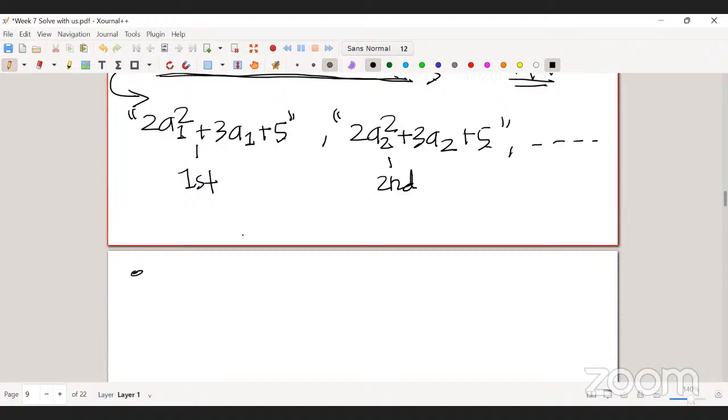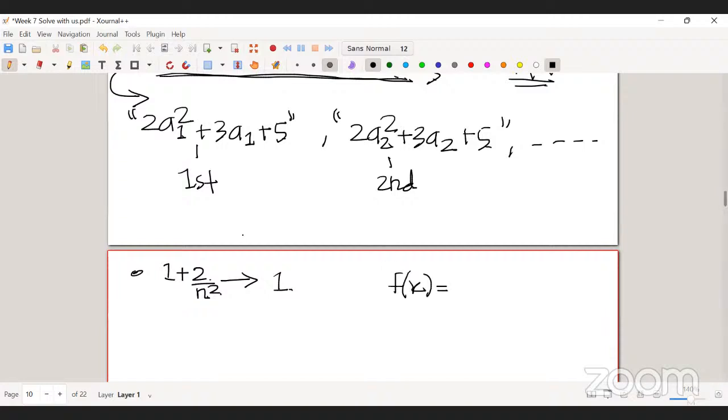1 plus 2 divided by n square. Yes, so this is a convergent sequence, correct? So what is the limit of this sequence? 1. Yes, correct.